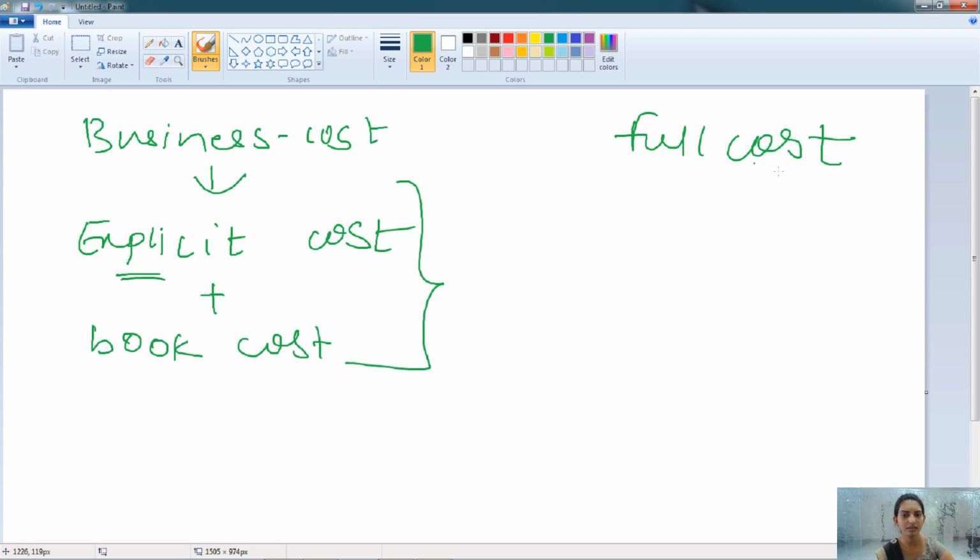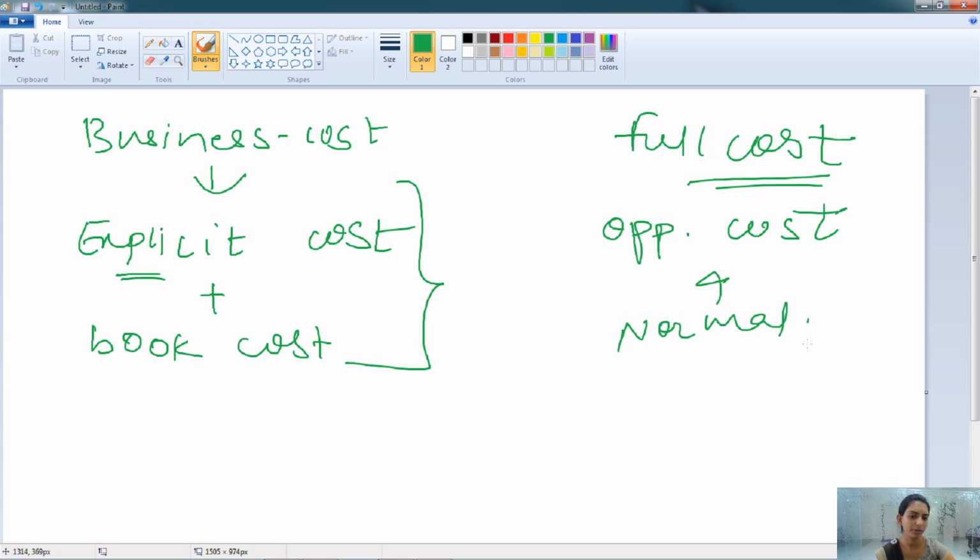It is known as the business cost. Whereas full cost is the opportunity cost and normal profit. This is known as the full cost.